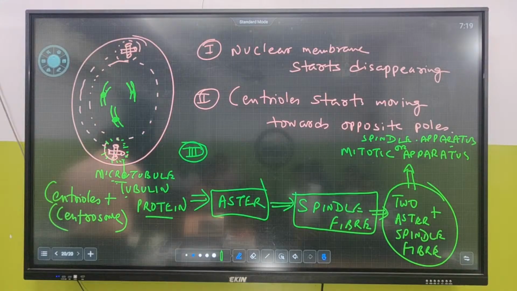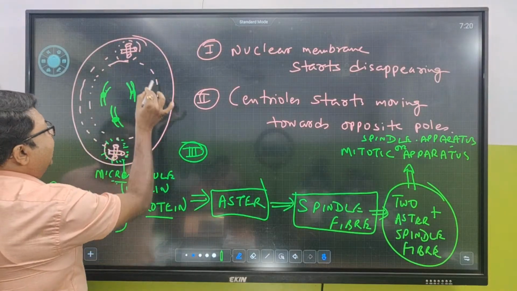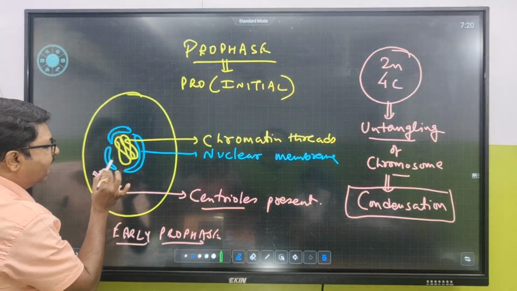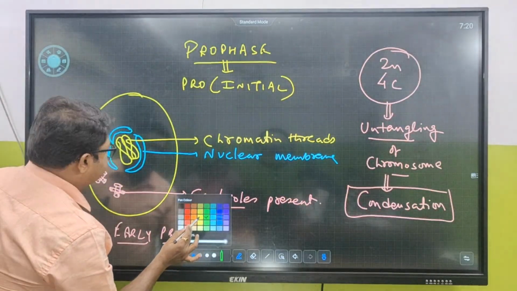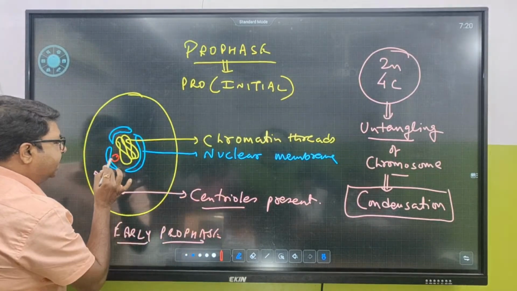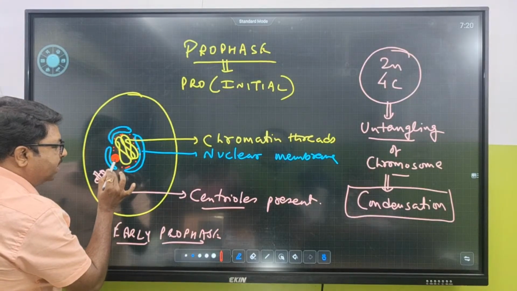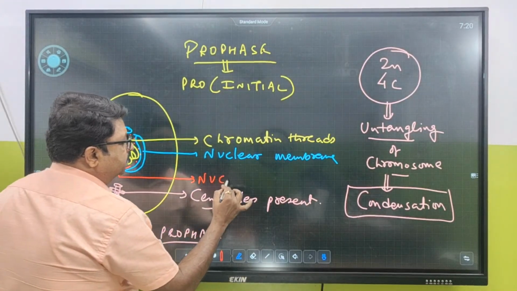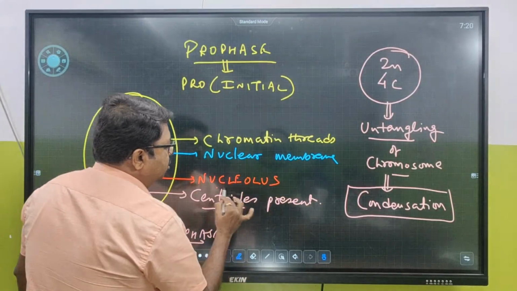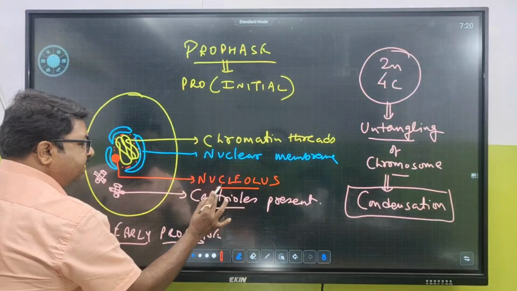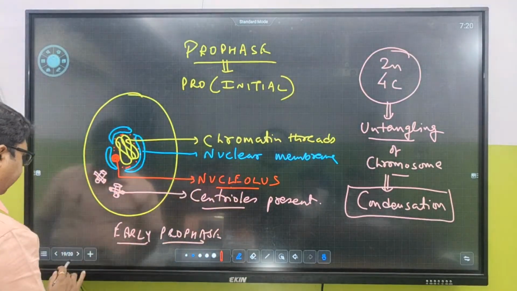But along with this, what else is produced? What else starts disappearing? यहां पे inside nucleus यहां पे एक dense substance था. What is the dense substance called? The dense substance present over here inside the nucleoplasm. Tell me, what is the dense substance called? The dense substance is called nucleolus. क्या नाम है? Nucleolus. So what is the third step? The third step is nucleolus also starts disappearing.